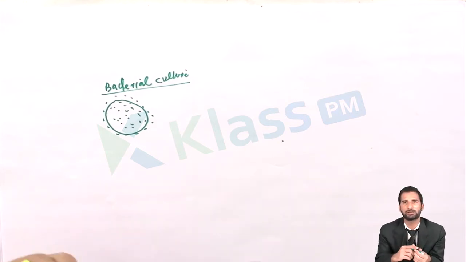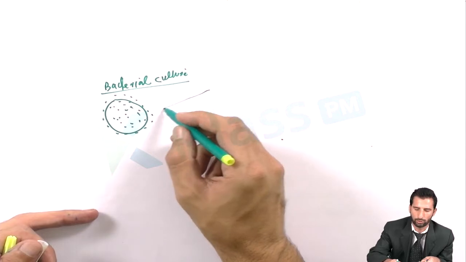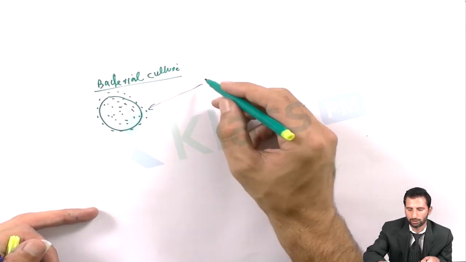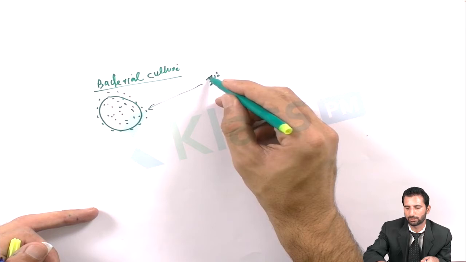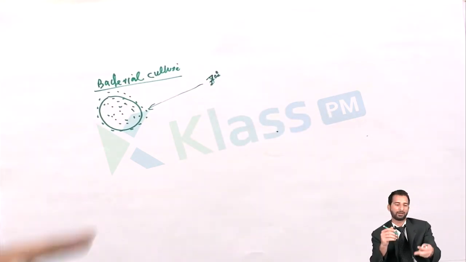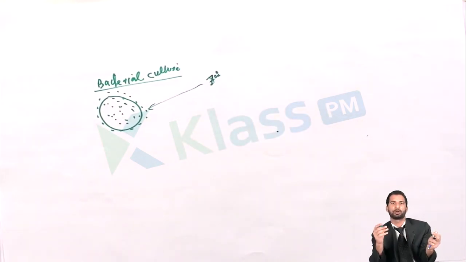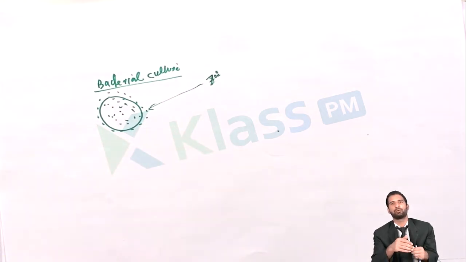Suppose this is a bacterial culture. In the initial stage, if you give them a temperature shock of 90 degrees, or 70 degrees, you may see that if bacteria were simple, they would not have developed these variations. There would have been two conditions: either all of these bacteria would die due to the temperature shock, or all bacteria would survive.